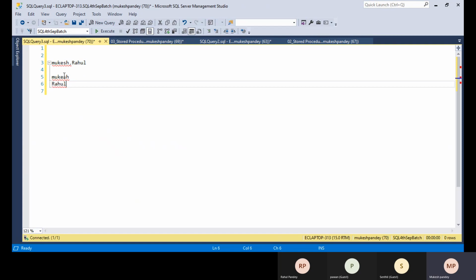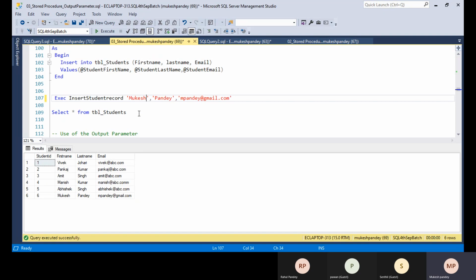So the output will have both as separate records on new lines. This will be handled using the table value user defined function, and that will be covered next Saturday. Got it?